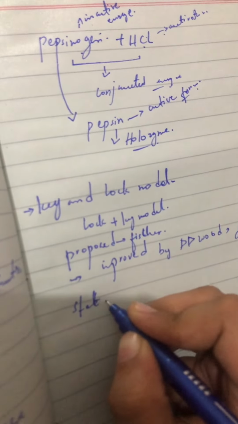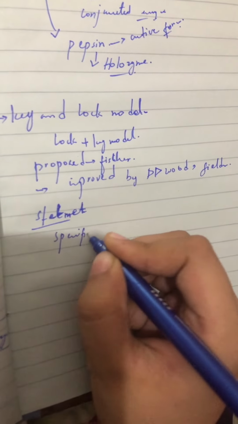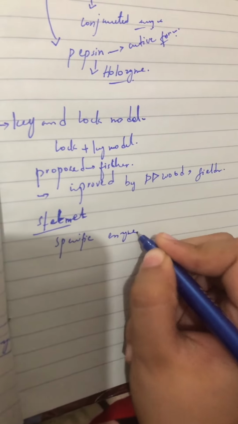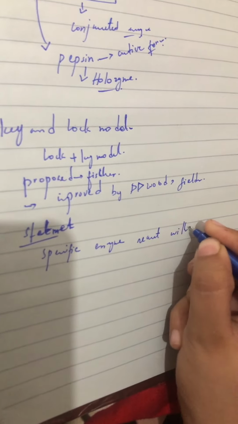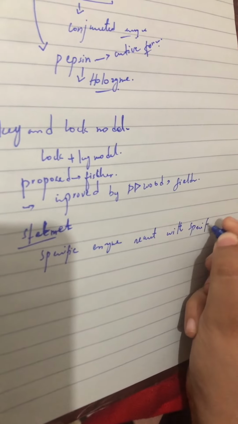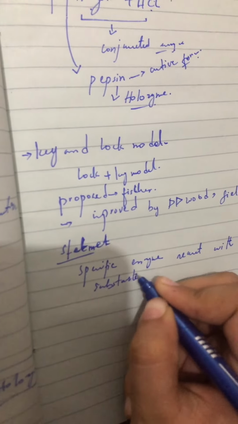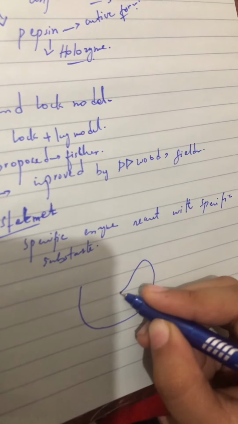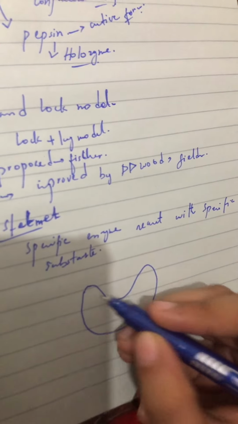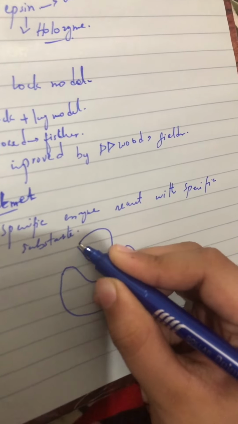Now, what was the basic statement of this model? A specific enzyme reacts with a specific substrate. As I discussed, what is substrate? So for example, this is an enzyme and the specific substrate of this enzyme will only attach with this.